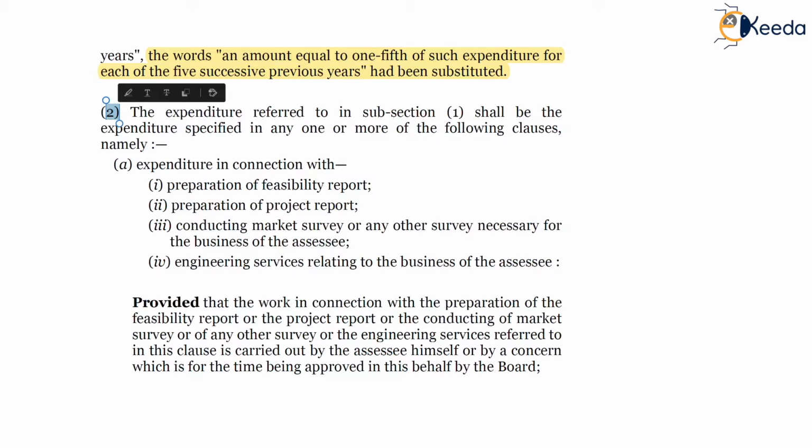Now, subsection 2 will specify the nature of the expenditure. The expenditure referred to in subsection 1 shall be expenditure specified in any one or more of the following clauses.